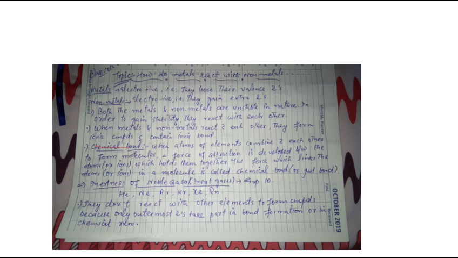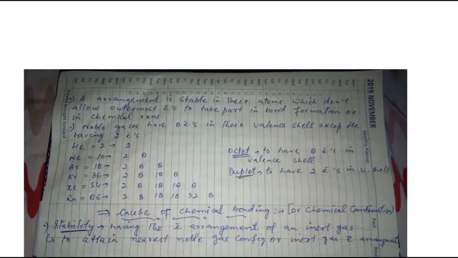And you know that the noble gases, that is helium, neon, argon, krypton, xenon and radon, don't react with other elements to form compounds because only outermost electrons take part in bond formation or in a chemical reaction, but noble gases contain all the electrons in the valence shell. The valence shell of noble gases is already complete.